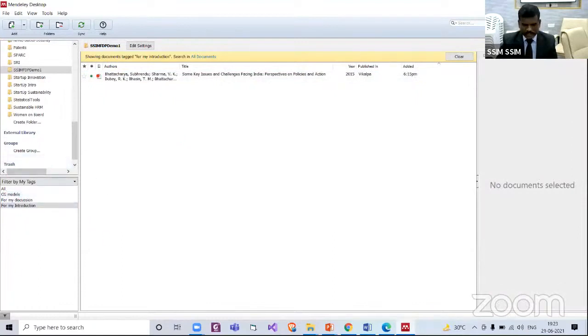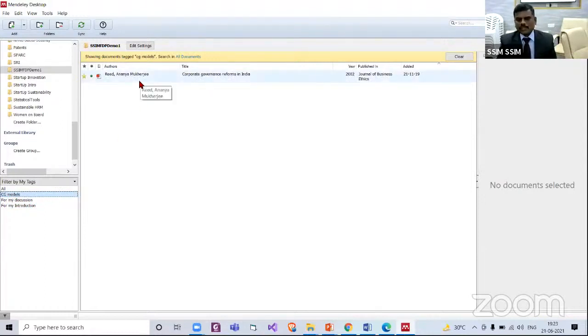So this folder SSIM FDP has three tags. One is CG models, for my discussion, for my introduction. Now let me click this CG models. See this? Read Ananya Mukherjee paper. It has a lot of corporate governance models in their paper.